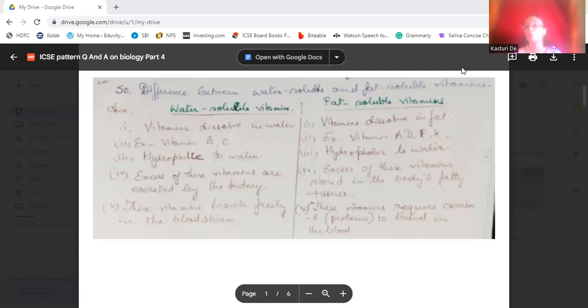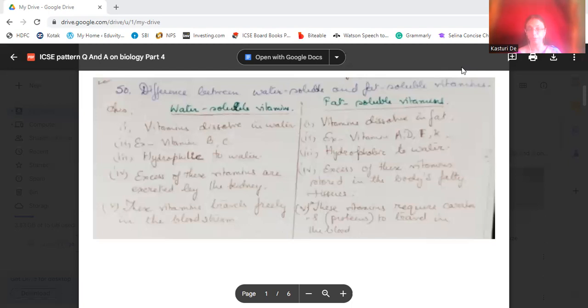Fat soluble vitamins dissolve in fat. They do not dissolve in water. That's why fat soluble vitamins are hydrophobic, that is, they fear water. They are not attracted towards water, but water soluble vitamins, as they dissolve in water, are hydrophilic.